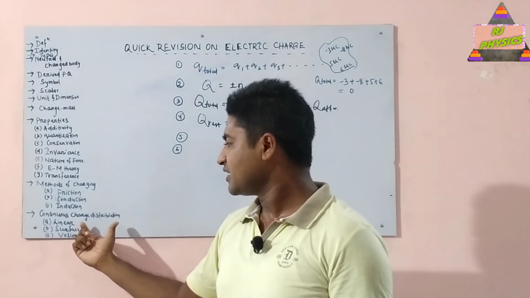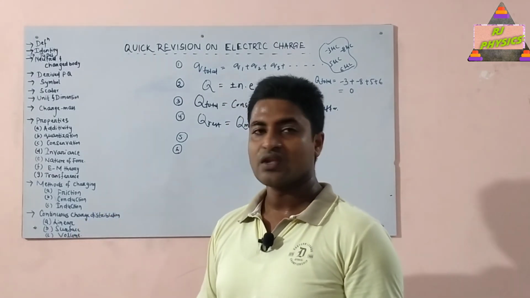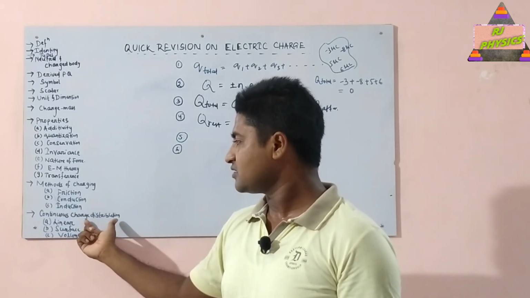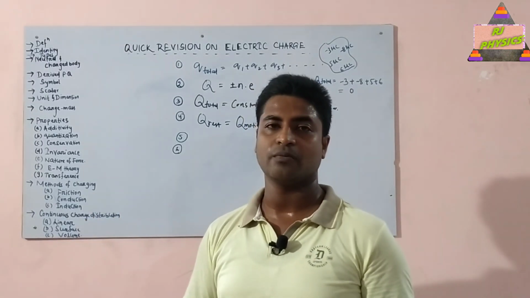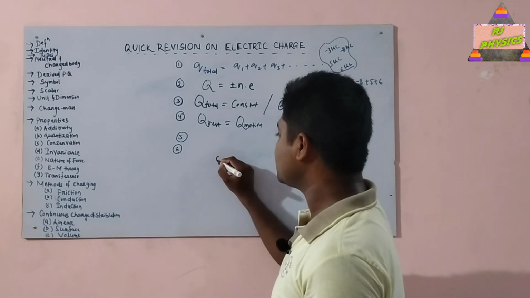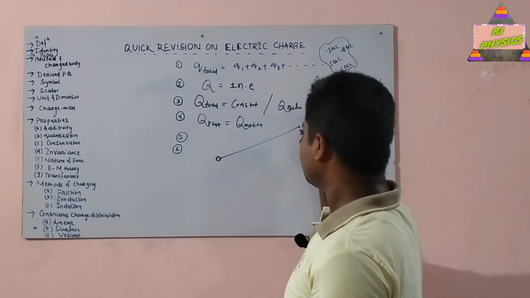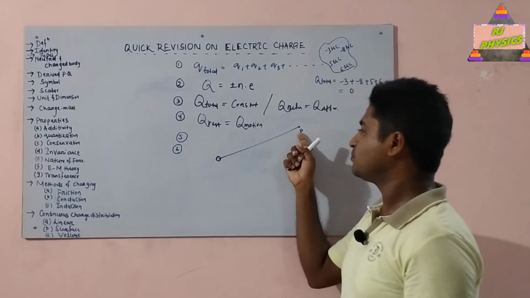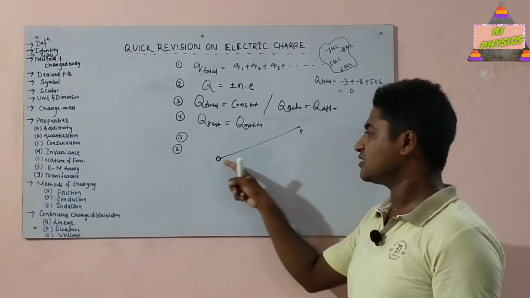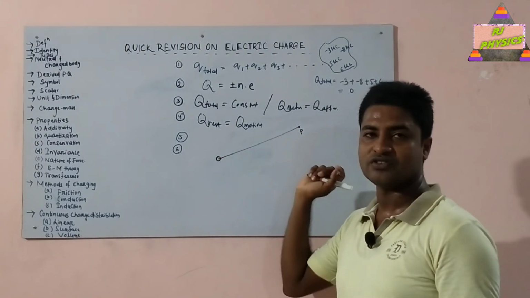And finally we were dealing with continuous charge distribution. Before that, we should first understand the meaning of a point charge. If the dimension or the size of the charge is very small in comparison to the distance at which its effect is observed, then that charge is called a point charge.